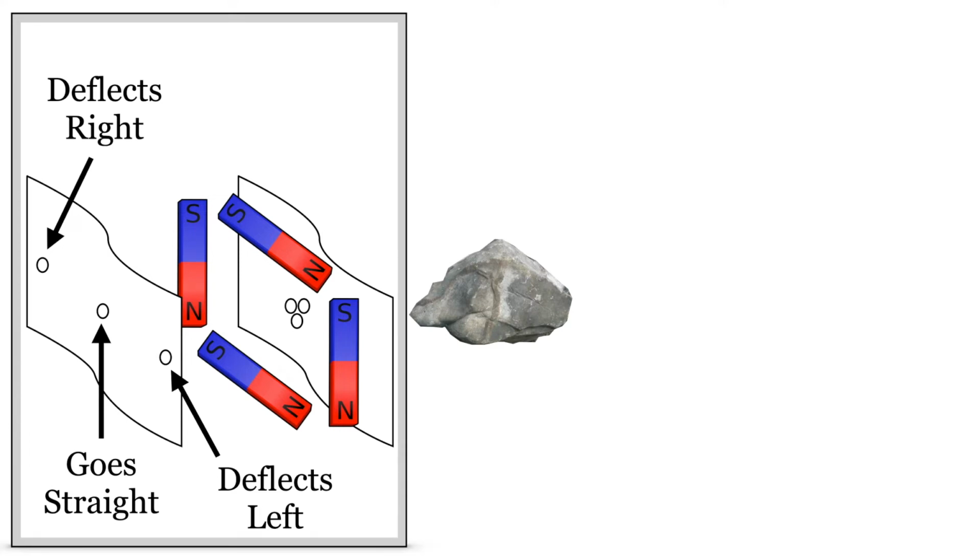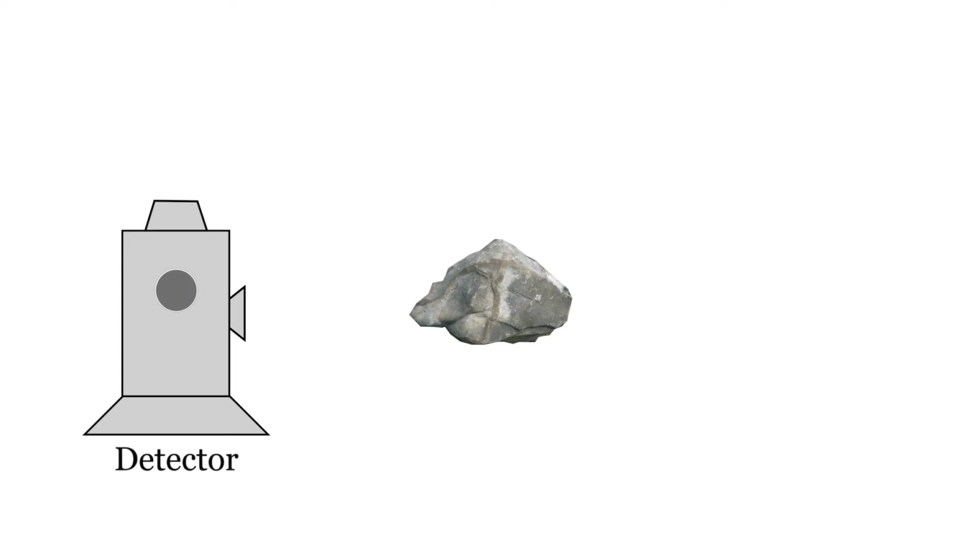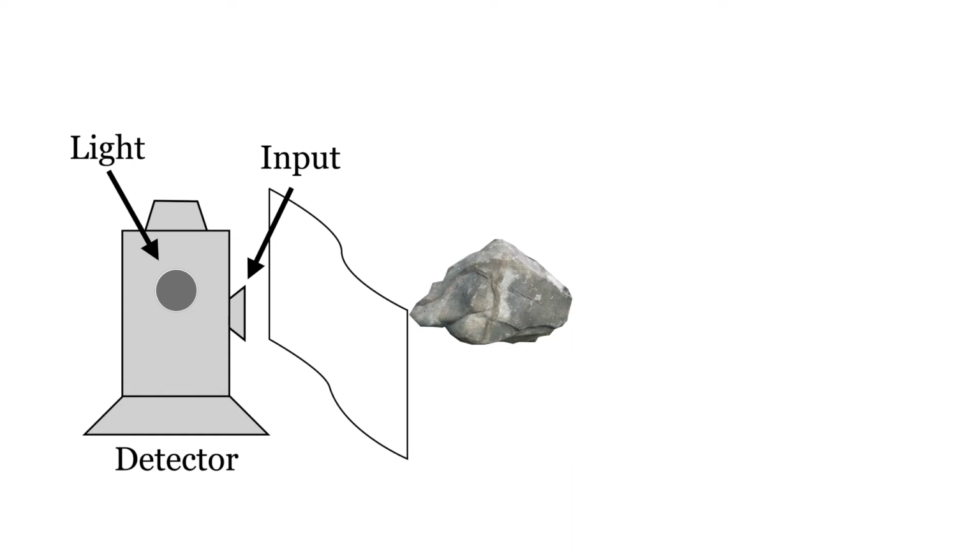Now, you don't understand why you get different results for different particles, but to be able to easily do this experiment again and again, you take the whole setup of pieces of paper and magnets and put them inside a detector. The detector has an input on one side where a particle can enter. On the inside are the pieces of paper and the magnets, along with some electronics wired up to track which way each particle is deflected, and then tell you the result by turning on a light. The light going on means a particle has been detected, the same way a hole in a piece of paper detected one. Since the measurement with the magnets gave one of 3 outcomes, the light is configured so that it shows one of 3 colors, corresponding to each outcome. When a particle enters the input, the light shows either red, blue, or green.